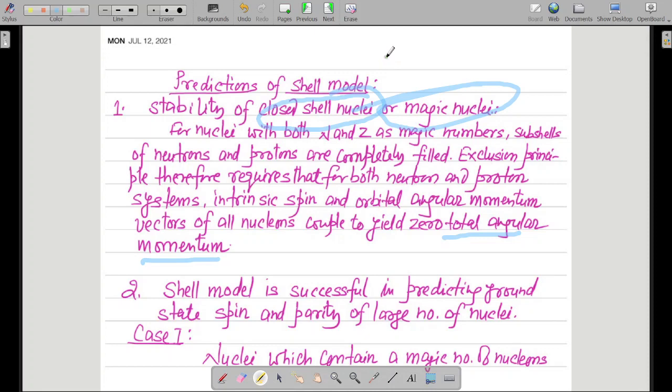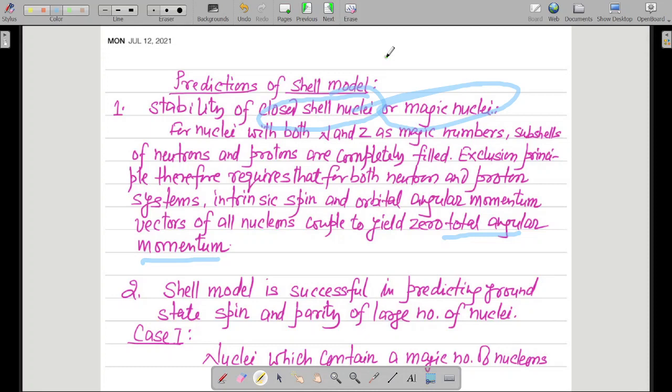In this first case, we have capital N and capital Z both as magic numbers. It means the number of protons should be a magic number and the number of neutrons should also be a magic number. Only then the total angular momentum of the nucleus will be 0.